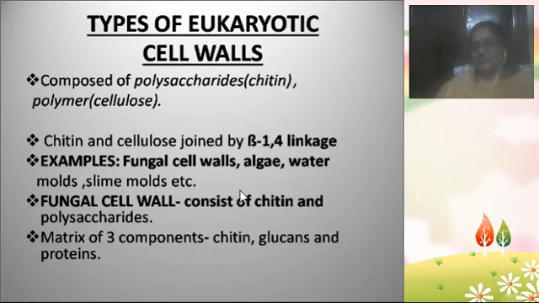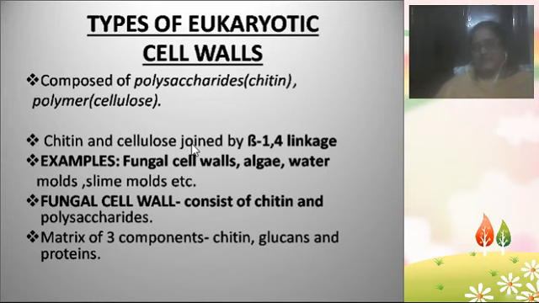And now come to the eukaryotic cell walls. How are eukaryotic cell walls present? Eukaryotes include all the plants, all the animals including human beings, and the fungi; except the prokaryotes, all the remaining organisms are eukaryotes. Here the eukaryotic cell walls are made up of polysaccharides like chitin and also the polymer cellulose. Whenever chitin and cellulose are present in the cell wall, they are joined by linkages at the first and fourth carbon positions by beta bonds. So chitin and cellulose are joined by beta 1,4 linkages.